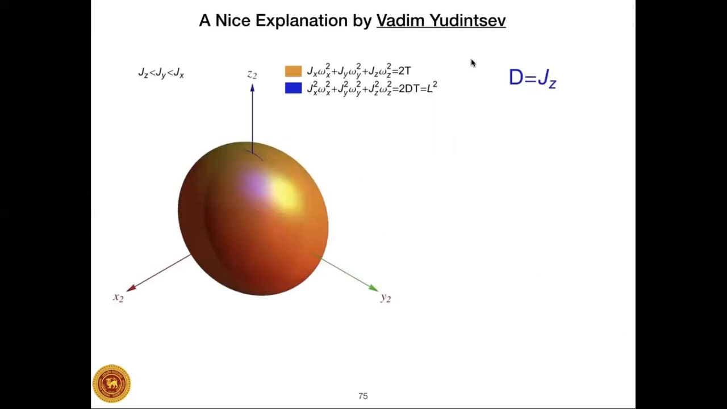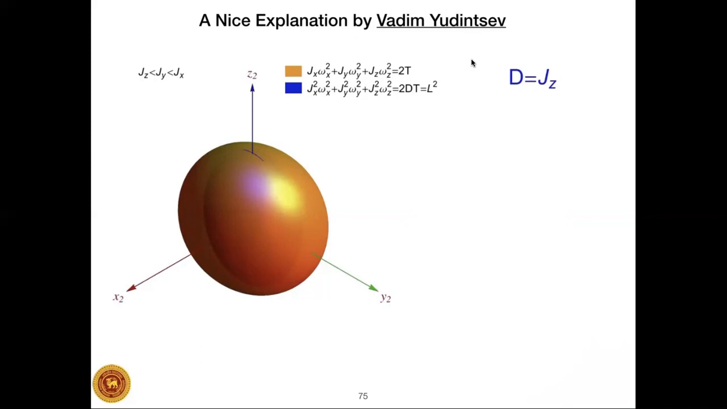Let us demonstrate this a little more clearly using this animation by Vadim. But unfortunately, his notation does not match with mine. So I will first describe what these notations mean. Here, J is I in my notation, and simple omega is capital Omega in my notation. So Jx is I1 in my notation. Simple omega x is capital Omega 1 in my notation.